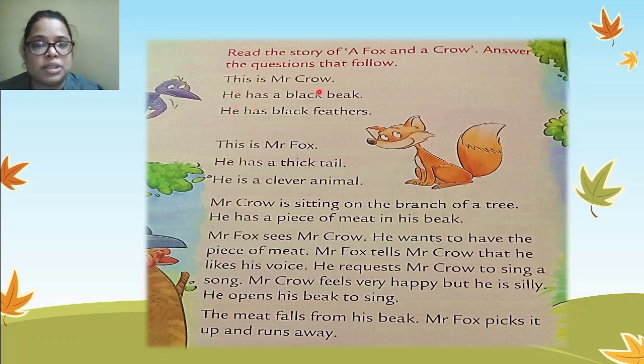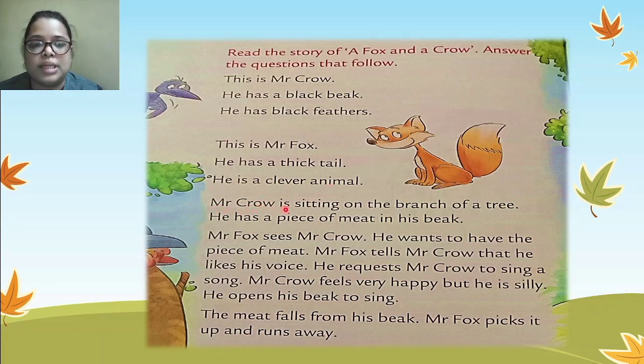This is Mr. Crow. He has a black beak. He has black feathers. This is Mr. Fox. He has a thick tail. He is a clever animal.